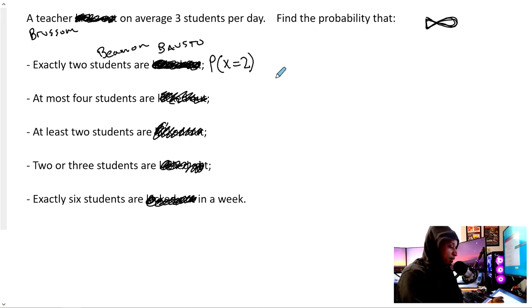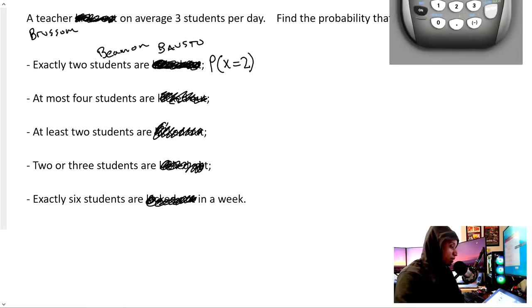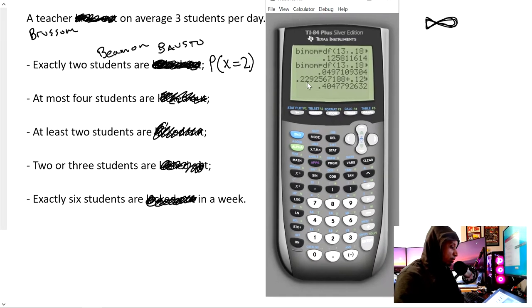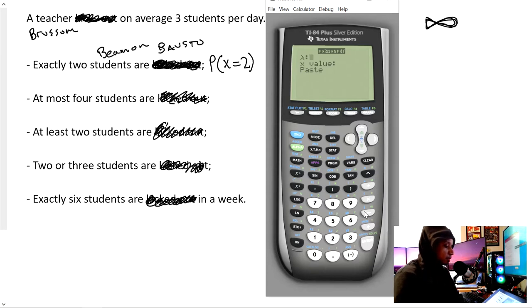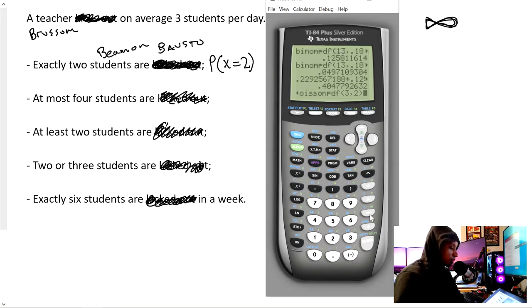I don't know. So let's say, okay, well, how do we find that probability? Well, remember I said this is all based upon averages. So here the average is 3. So we're gonna go to second distribute Poisson PDF because we want exact. Exact is PDF. And look at that little symbol there, lambda. Lambda means the mean or the average. For us, it's 3 per day. Our desired value is exactly 2. And then we get our probability.